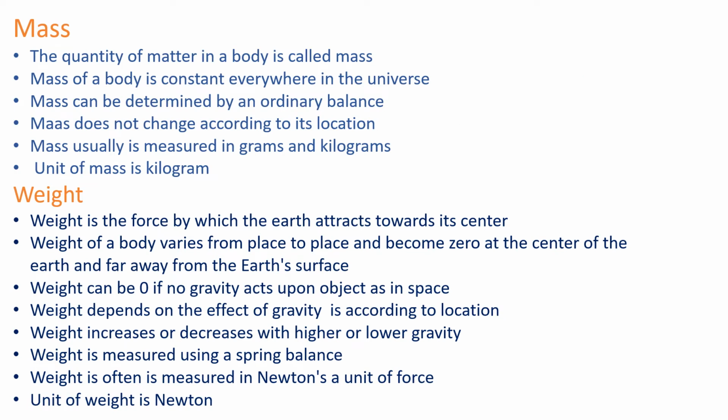So let's discuss the difference between mass and weight. The quantity of matter in a body is called mass. That means the stuff inside you, the quantity of matter in a body, is called mass. Mass of a body is constant everywhere in the universe. It will not change. Mass can be determined by the ordinary balance, which we have seen in the previous slide,